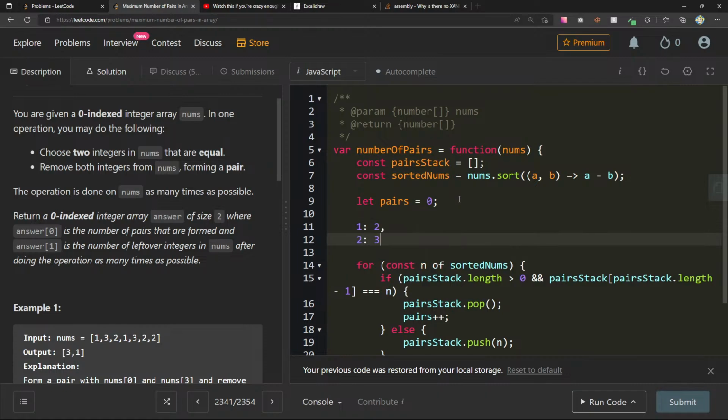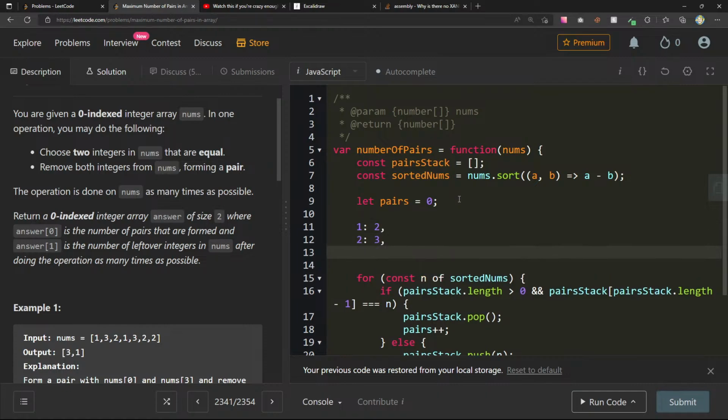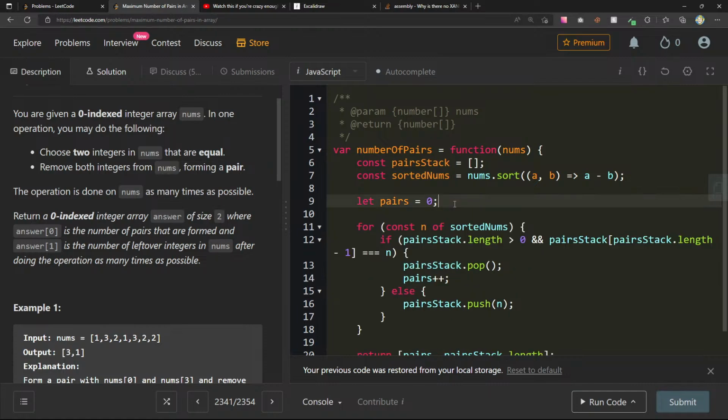How many 2s do we have? 3. And we have 2 3s. So we have 2 1s, 3 2s, and 2 3s. So that's even, and then we can make a pair of this and we just have 1 left.